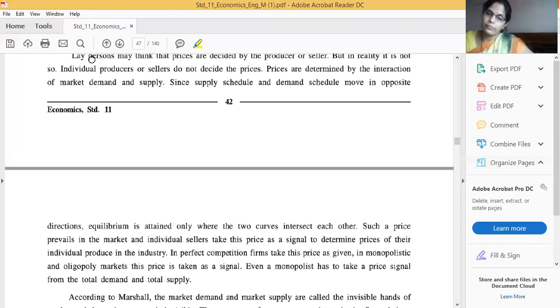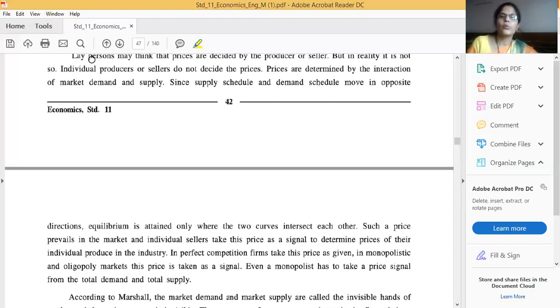Professor Alfred Marshall gave this example and said that to cut the cloth, both sides are required, upper part and lower part. Like that only, to decide the price, both individual hands, aggregate demand and aggregate supply, are required. Then only a commodity's price can be decided. Clear, friends? Have you got this example?